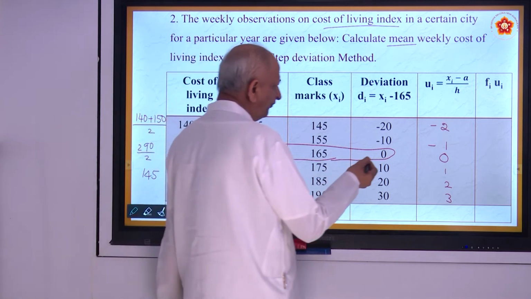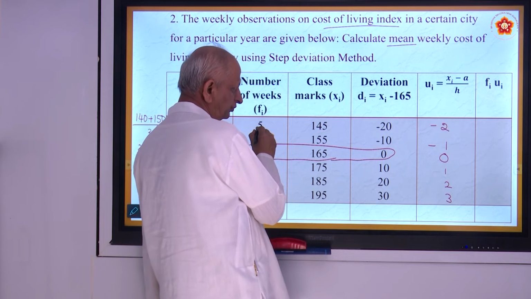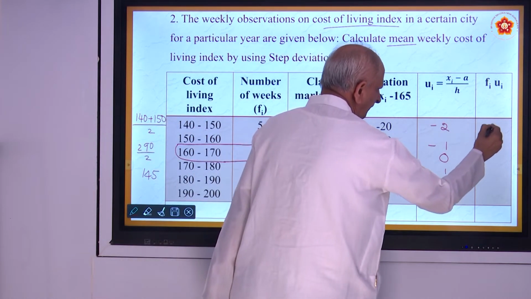Now multiply Fi into Ui. Fi is here, Ui is here. 5 into minus 2 is minus 10.